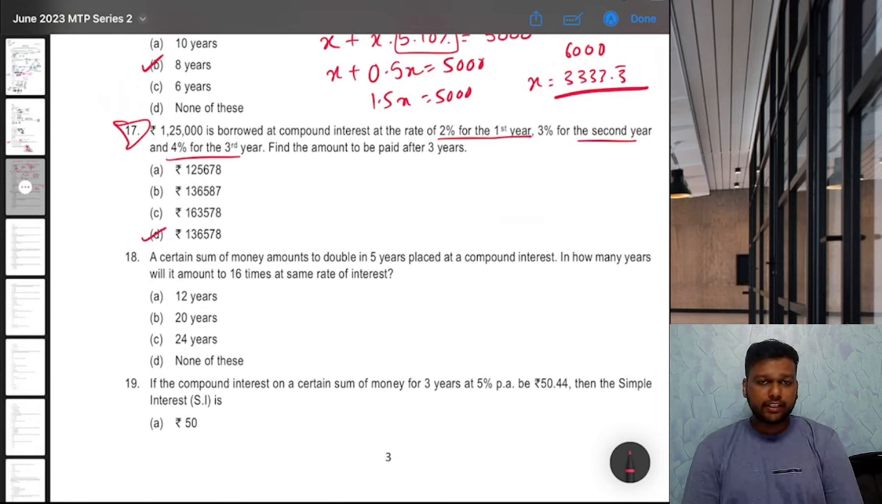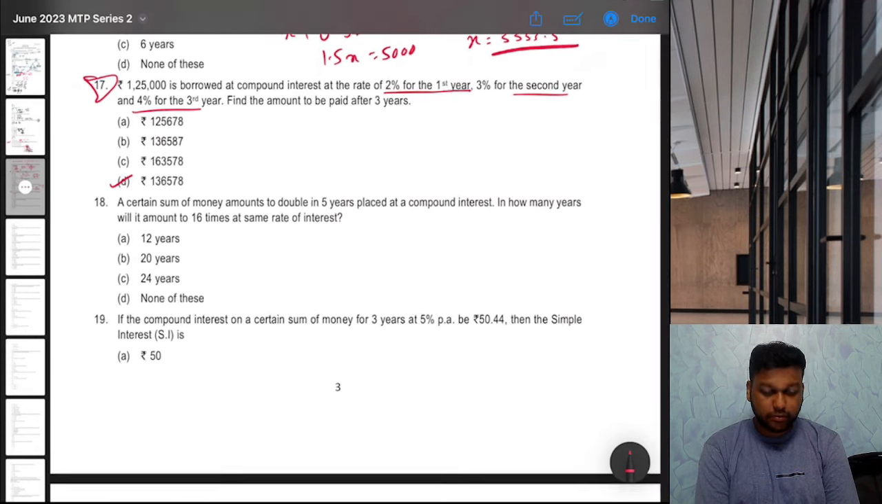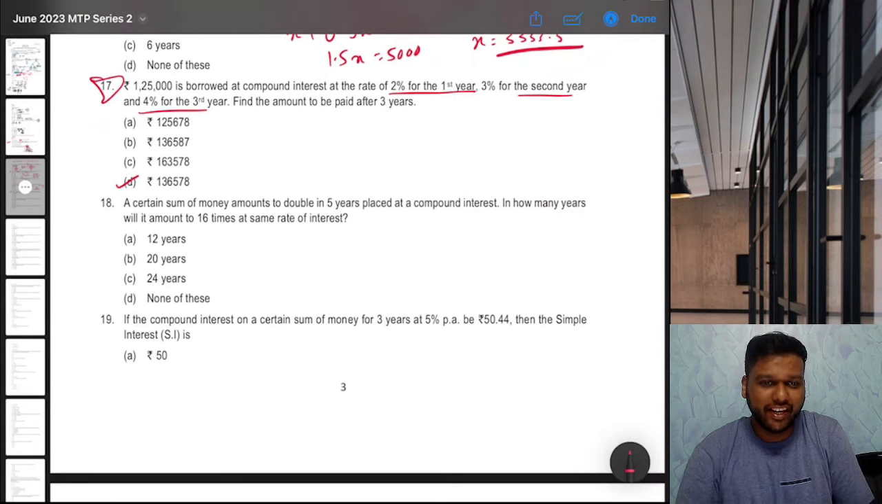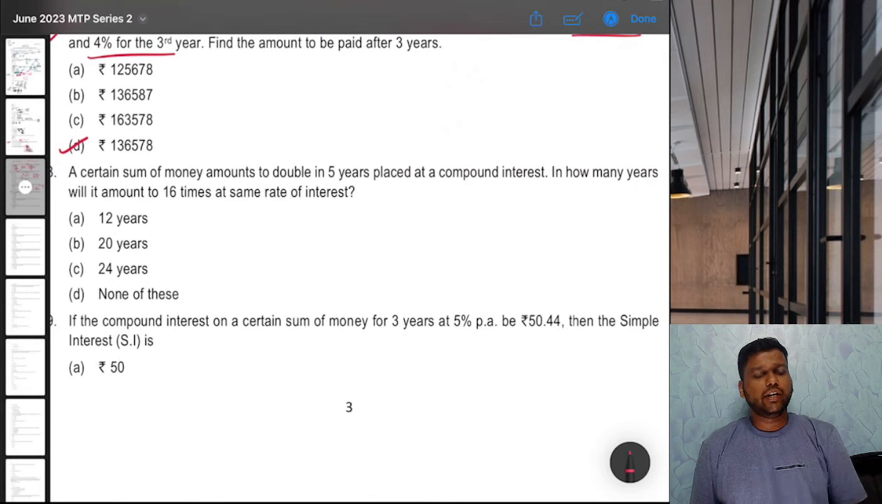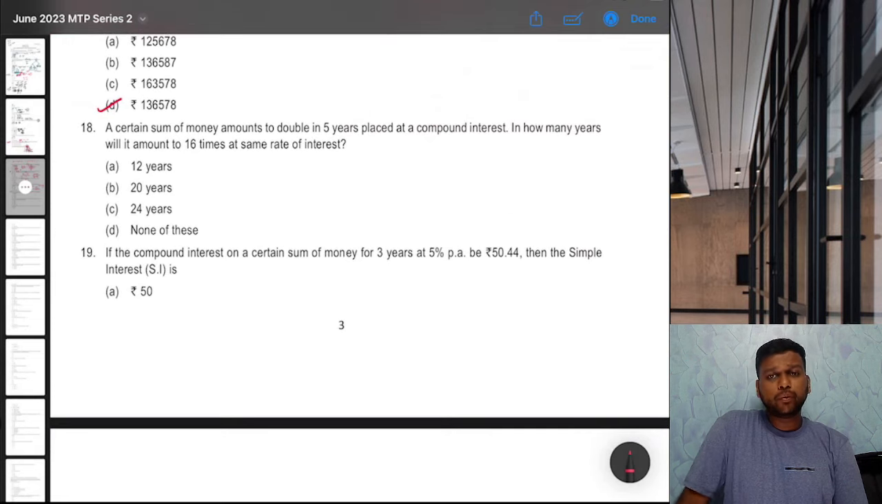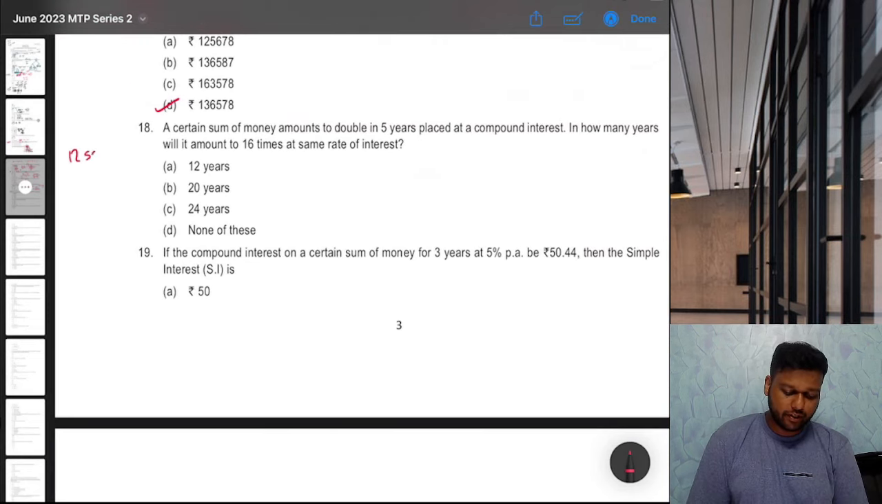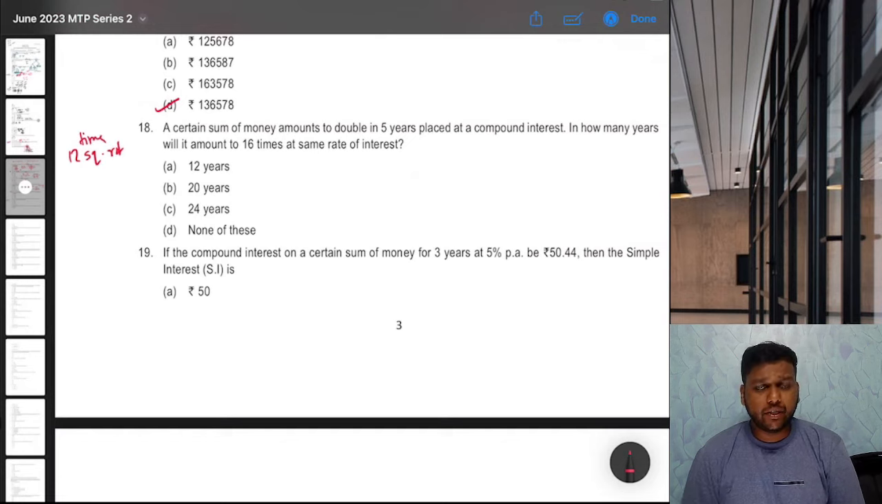Okay, next is an interesting question. I'm sorry, I had an interruption, so I don't know if I've read it already. I'll read it again. A certain sum of money amounts to double in 5 years placed at compound interest. In how many years will it amount to 16 times at the same rate of interest? Okay. Now, if you try to find the interest rate, you can get the answer. Okay, so that is fine. I mean, you have the 12 times square root method. I'm sure everyone is aware of the 12 times square root method.